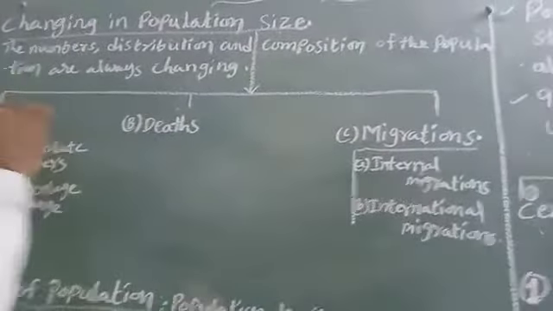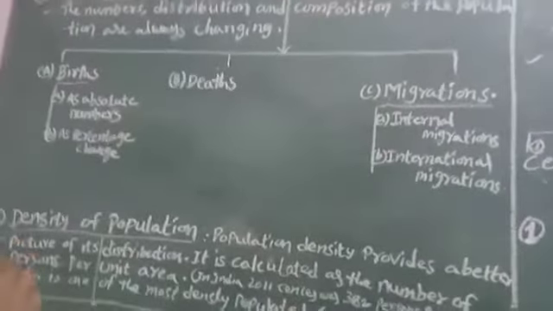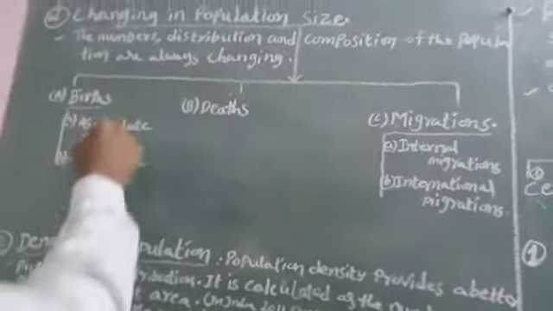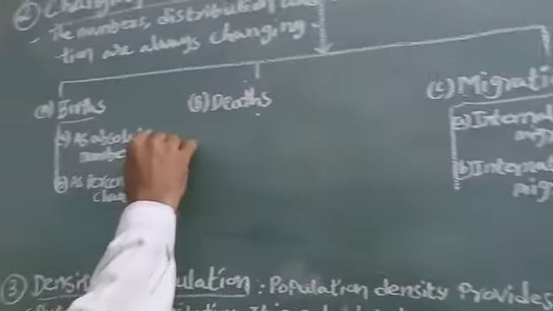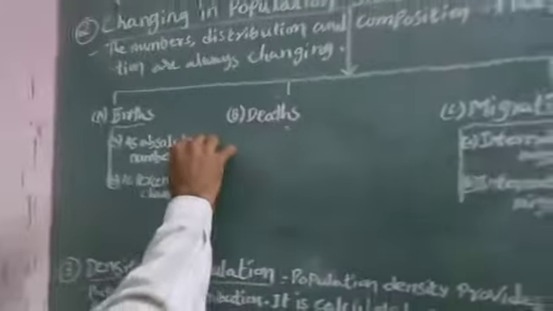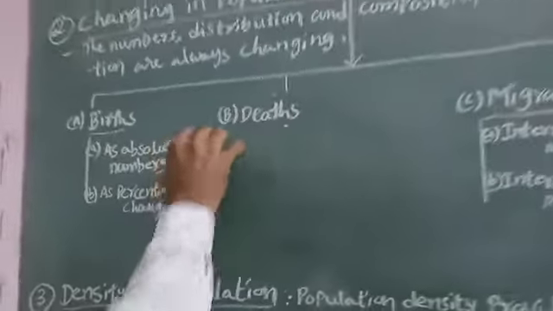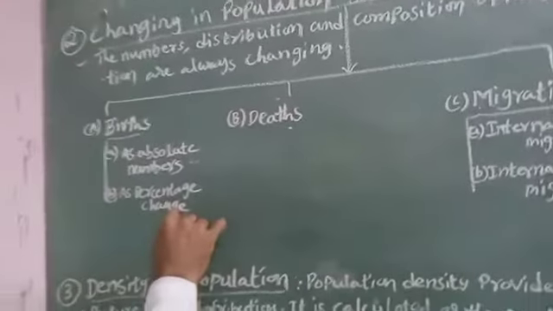Here are the births, deaths and migrants. As absolute numbers, the census calculation shows how many members are born within the country. Next, the percentage change in births is also calculated.